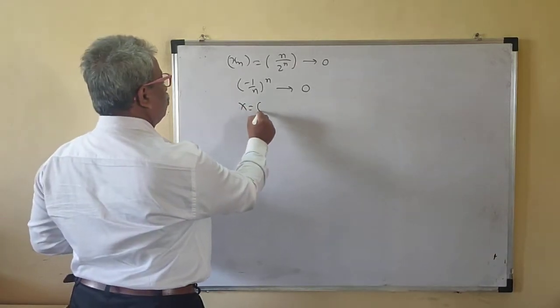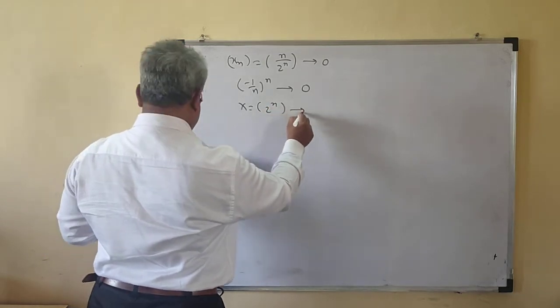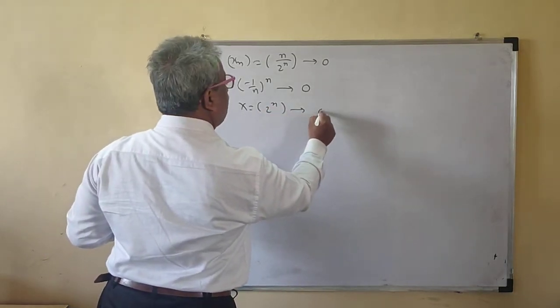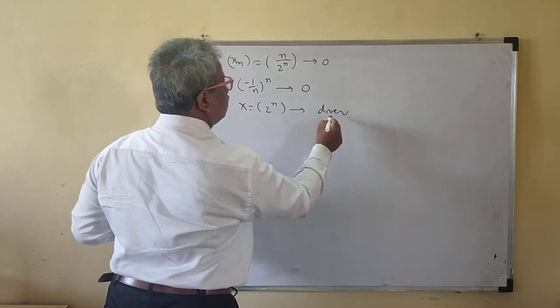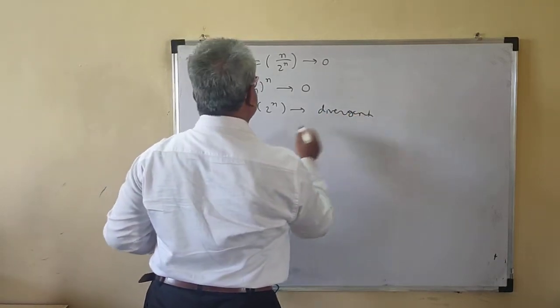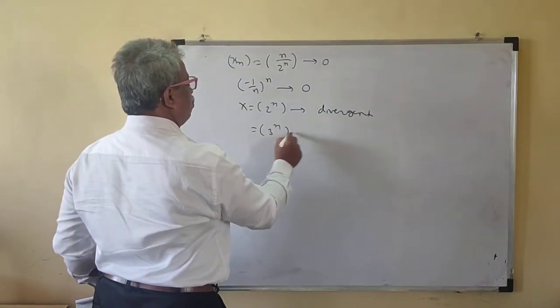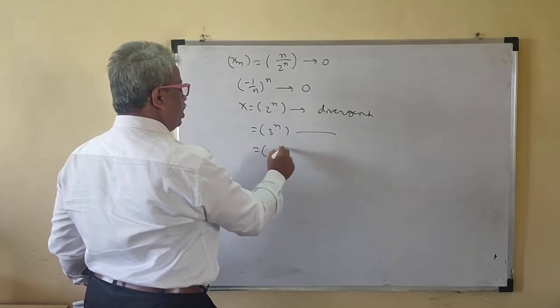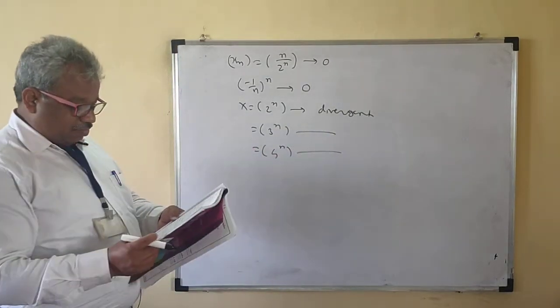Now xn = 2 raised to n. This is divergent. We have already discussed divergent. Similarly, 3 raised to n is also divergent, 4 raised to n is also divergent. They are divergent.